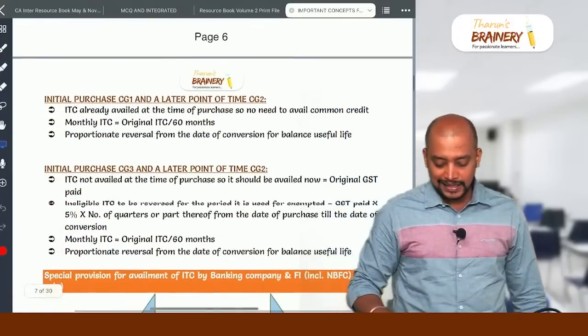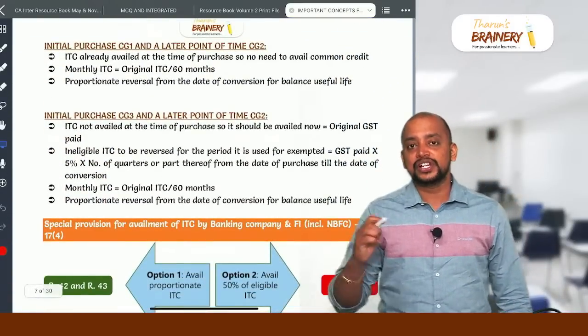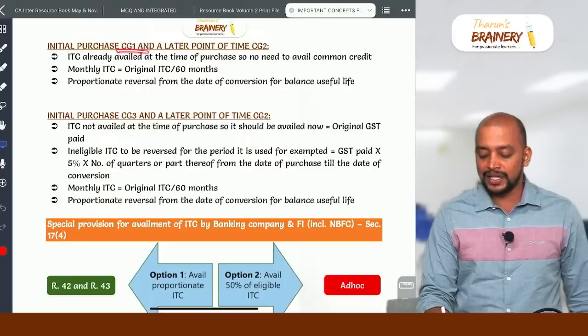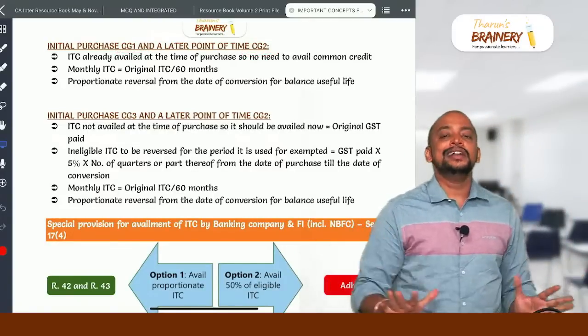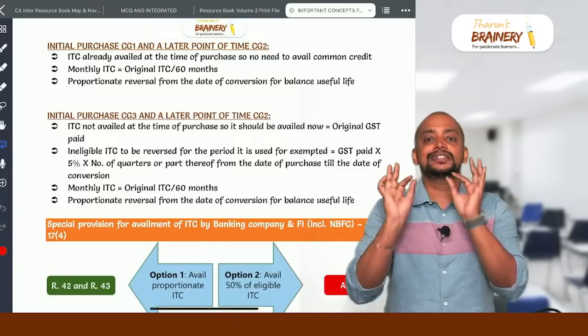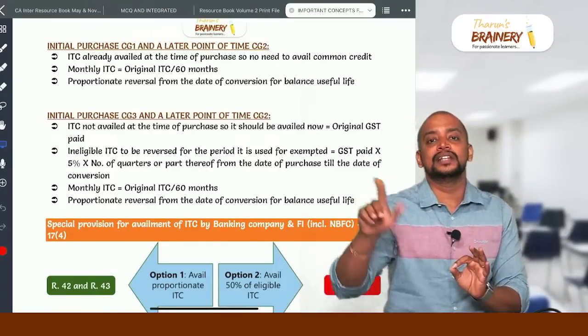Then next, suppose at the time of initial purchase we used it for CG1, that is used for taxable, and later on it became common. What do we need to do? Nothing. We already availed ITC. Now we will consider it as common ITC and we will do the monthly reversal E by F.